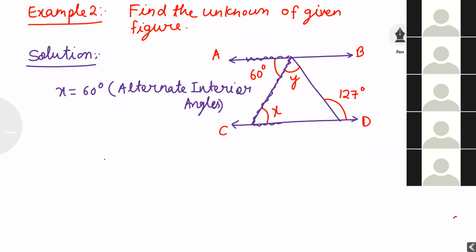Now the x value is completed. I want to find the y value. How to find it? By using the exterior angle property. What is the exterior angle of a triangle? Outside angle is equal to the sum of any two inside angles. Then I can say here x plus y is equal to 127 degrees. Why? Exterior property.